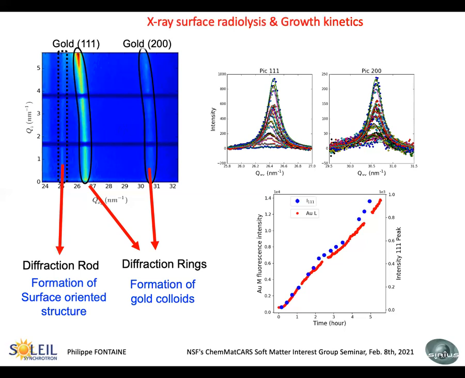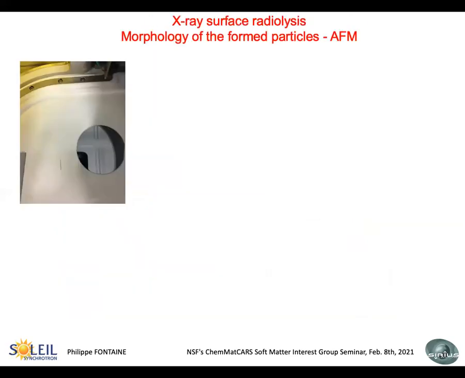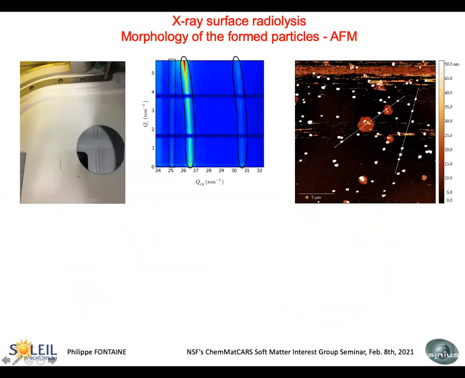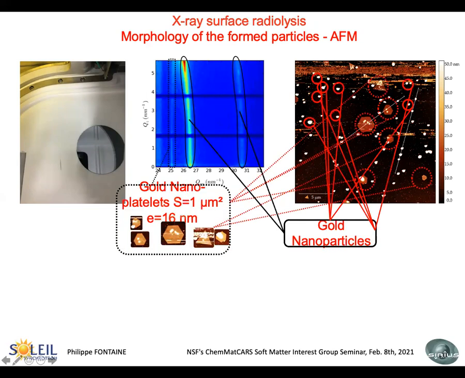So we have everything. Last thing, as I told you, we make the deposition of this nice layer here, and we look with atomic force microscopy at what we have on the surface, and what we see is that we have colloids everywhere here, but also some nice pentagons here, which are platelets, which have a thickness of something like 16 nanometers, which are micron size.